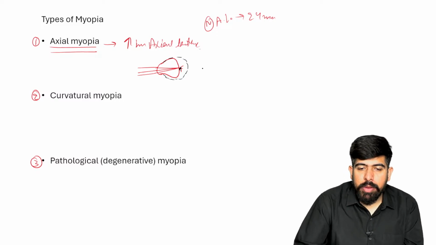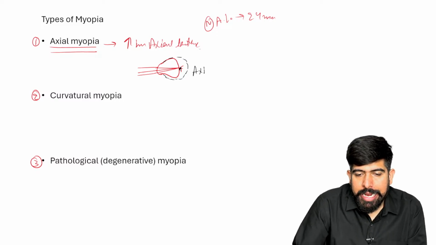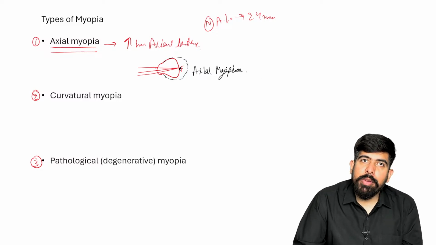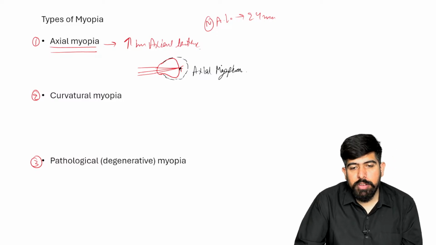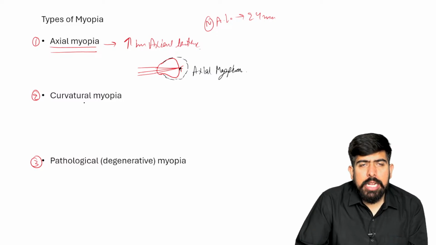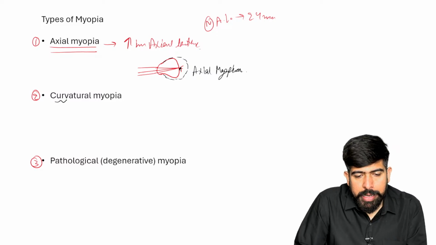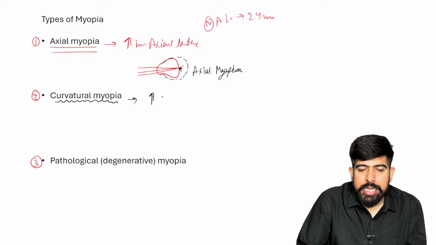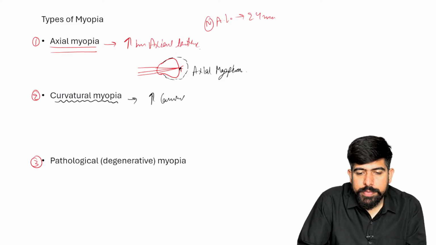So this type of myopia is known as axial myopia. Please remember which type it is. In axial myopia, there will be an increase in the axial length. The same thing in curvatural myopia, we talked about it. There will, of course, be an increase in the corneal curvature.